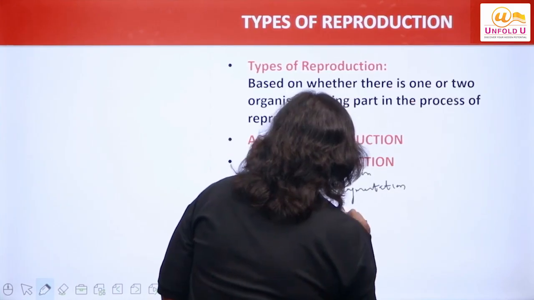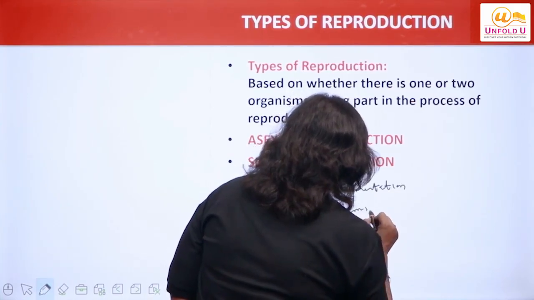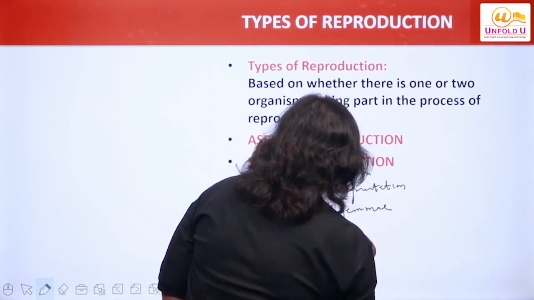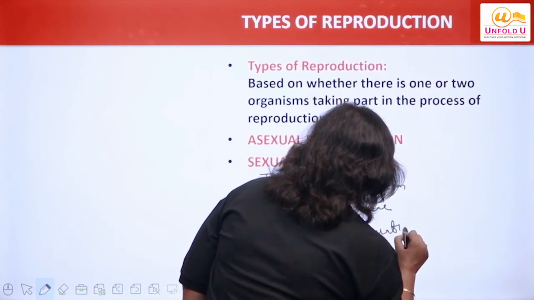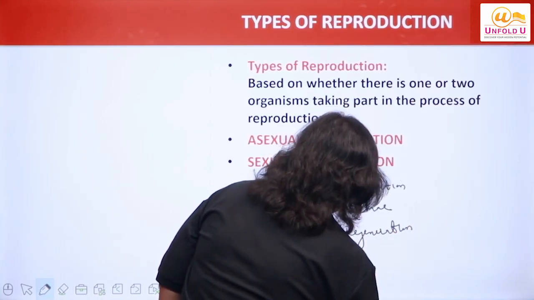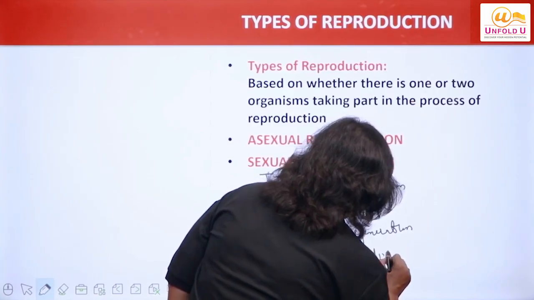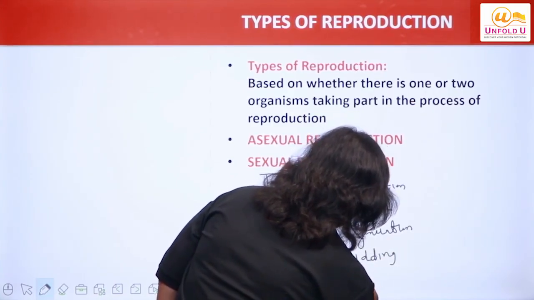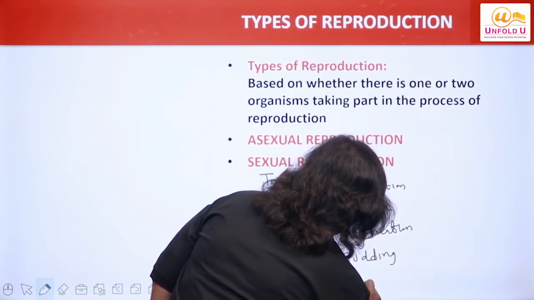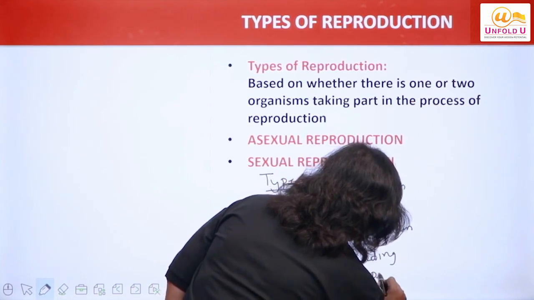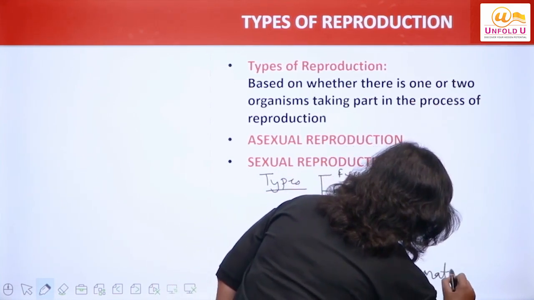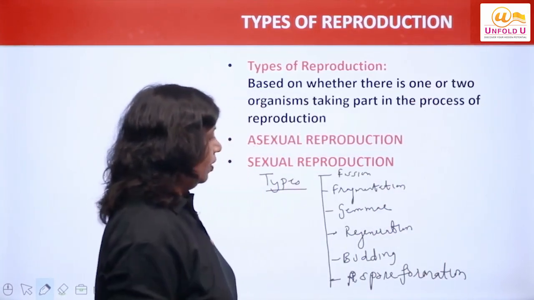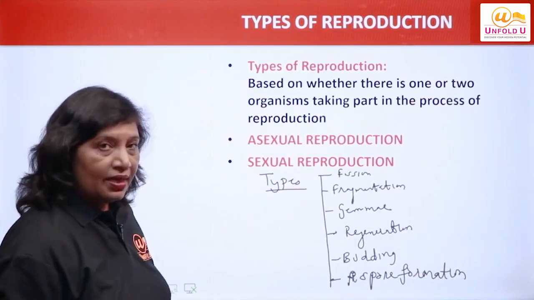Then we have gamete formation. Regeneration. Budding. And last of all, spore formation. I hope all these 6 types are clear to you.